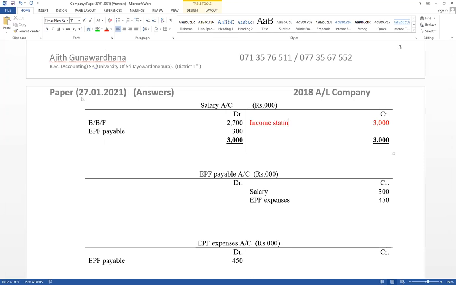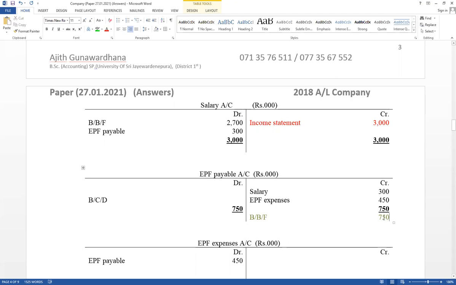Income statement. This value should be included under administration expense. But already paid amount included. This is a correct value. This value included under administration expense. Therefore, think how much should be recorded. And EPF payable liability, credit side increase, balance carried down 750. Take the debit side and difference value as balance carried down and balance brought forward 750. That is a closing balance under current liability.